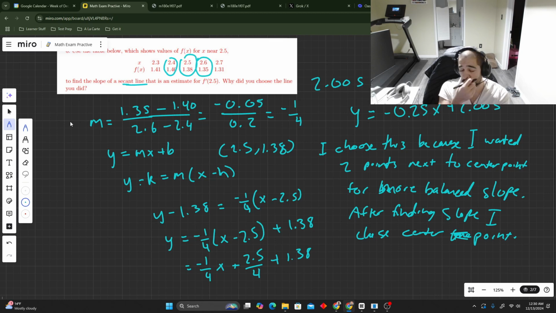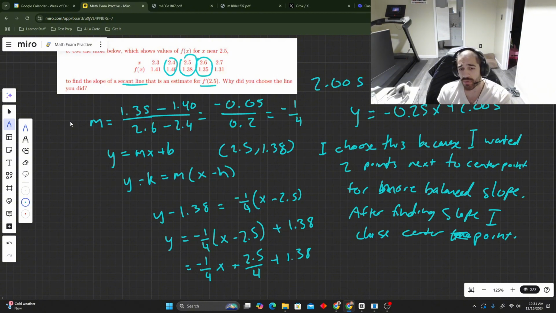I actually like writing with pen normally, so I will probably scratch stuff off, okay? Oh, you know what? No. We're on the right track. Okay. I didn't even read this problem. It says a secant line that is an estimate for this. Okay, so it's actually for the derivative. So the derivative should actually be, so this is our regular line. Whatever. No, we're gonna be all right.